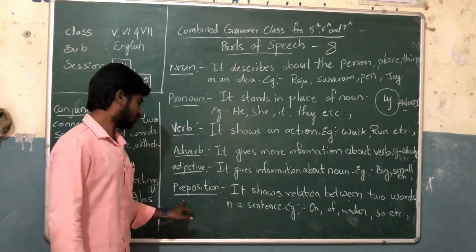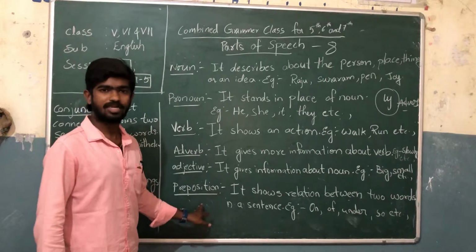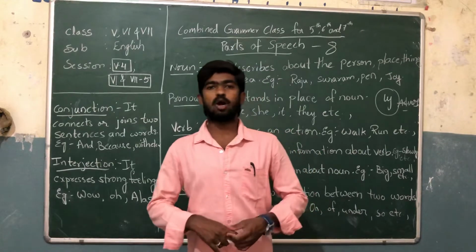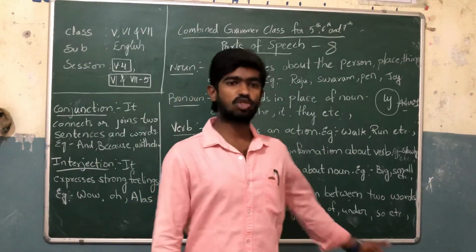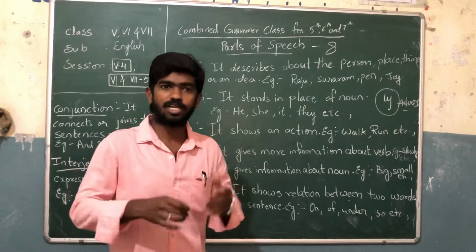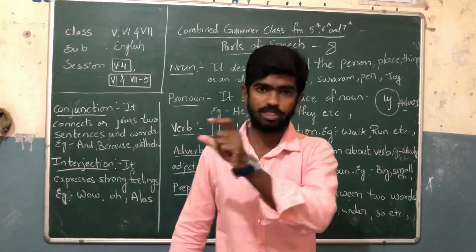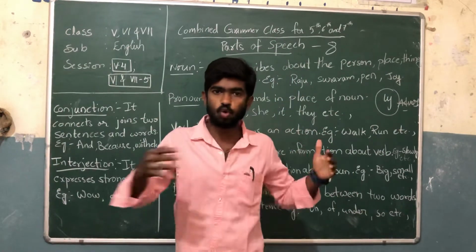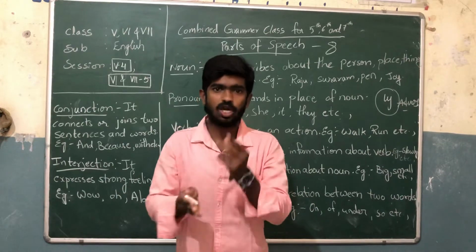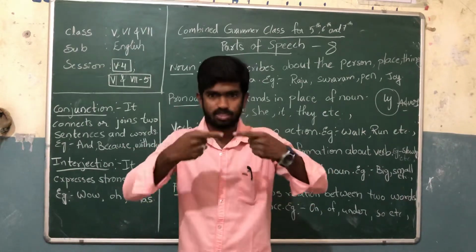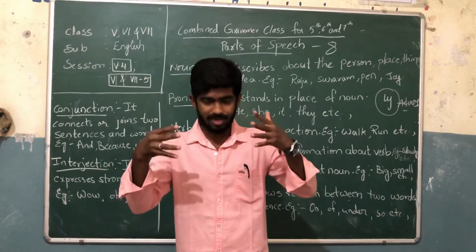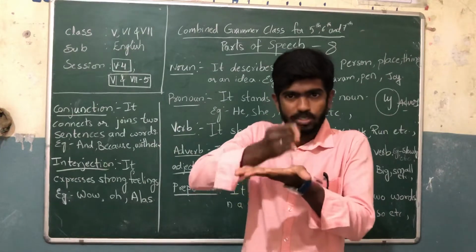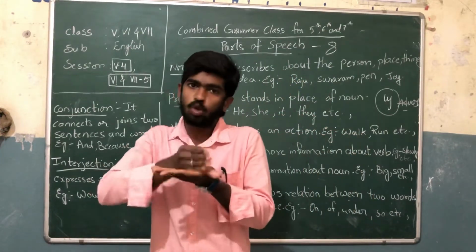Got it, children? Next one is the preposition. It shows the relation between two words in a sentence. It takes a position between two words in a sentence, to connect the sentence and make it correct.